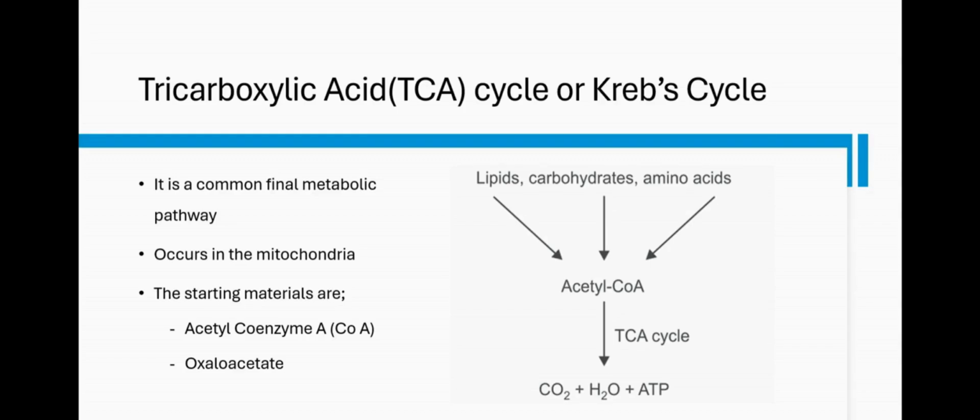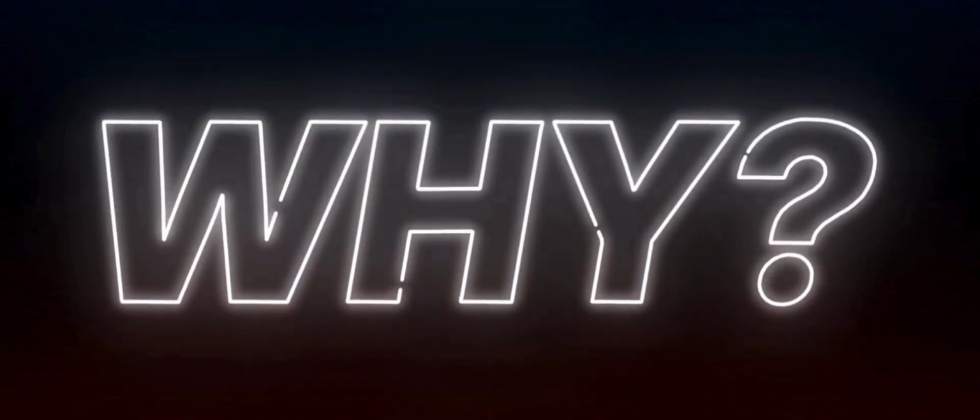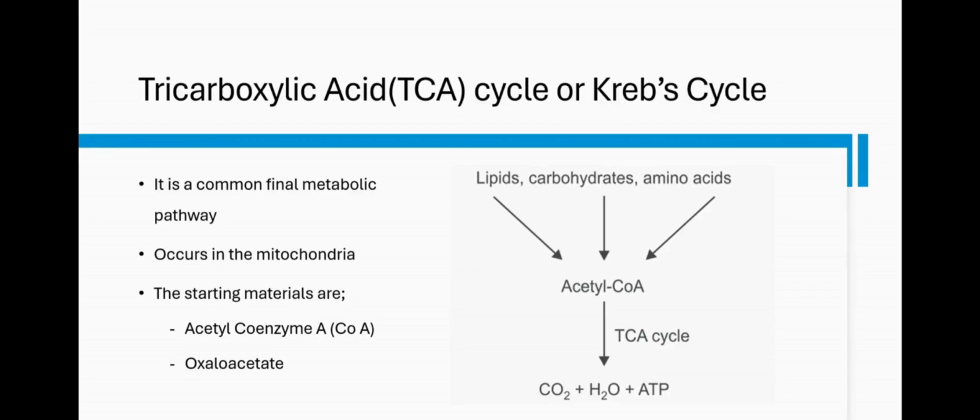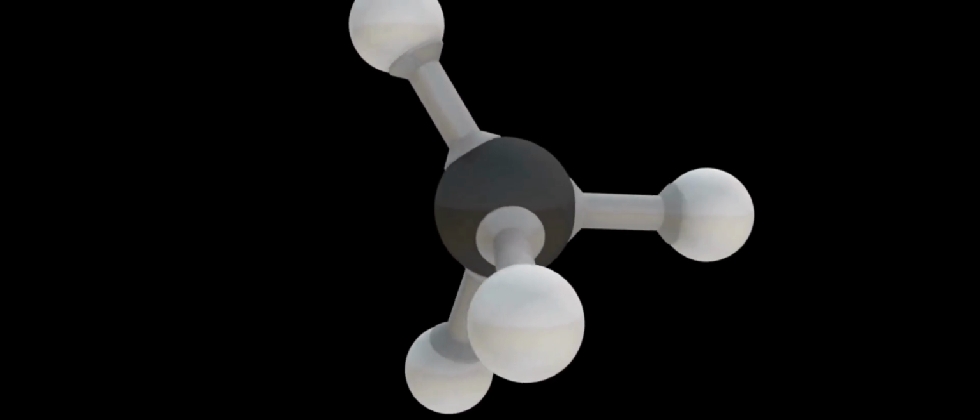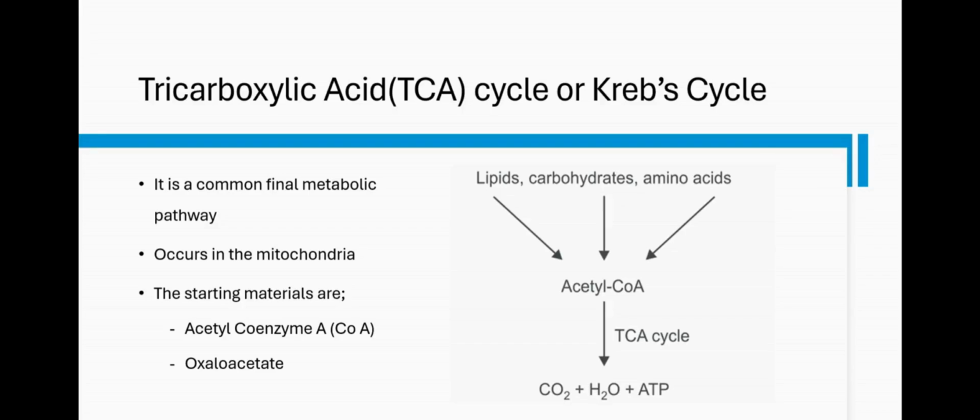So you have the Krebs cycle or citric acid cycle, because the tricarboxylic acid is also called citric acid, as we'll find out. As with every metabolic pathway or every mechanism in the cell in biochemistry, you want to know why the body has to go through that cycle, for example, why it has to perform the particular metabolic pathway. So you also ask, what is the starting molecule? Where does this particular metabolism or mechanism occur in the cell?